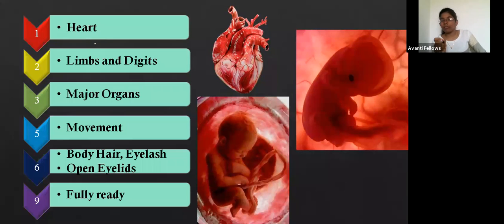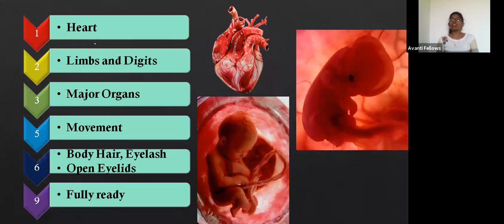And in the 5th month, if you observe, what happens? The baby starts to move inside the mother's womb. And in the 6th month, what happens? The body hair starts to develop, the hair on the head and the body hair, everything develops in the 6th month, right?